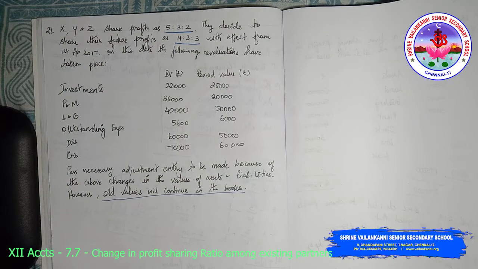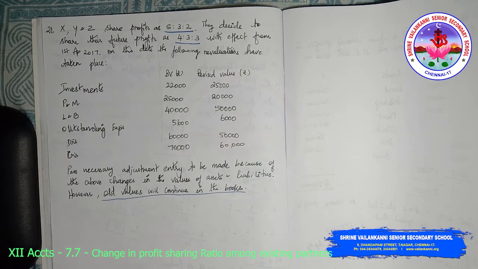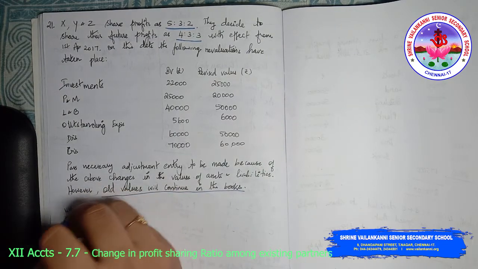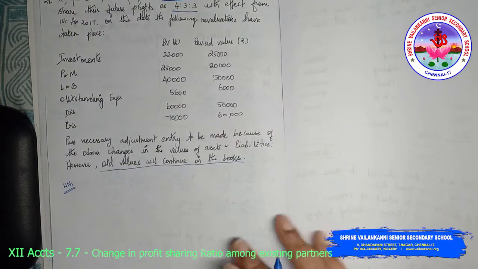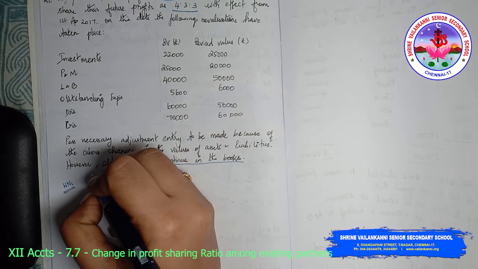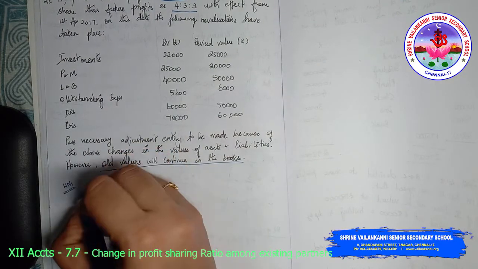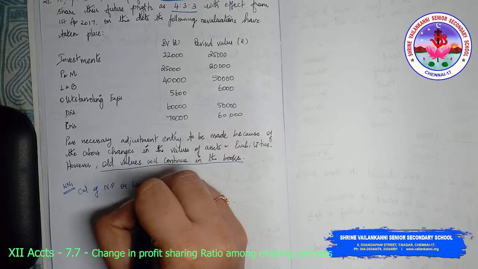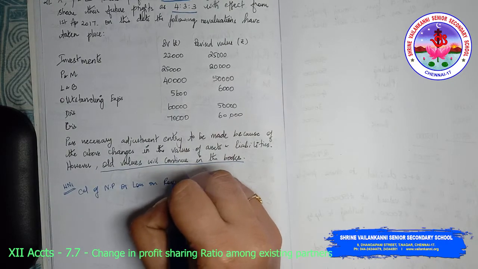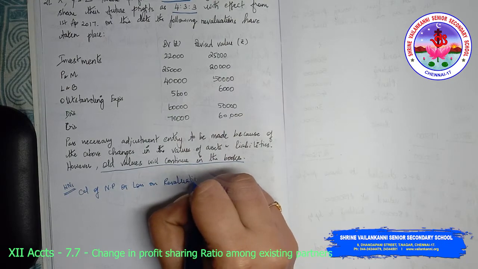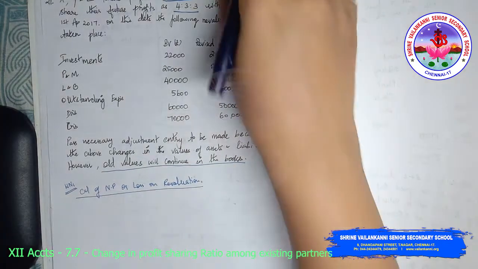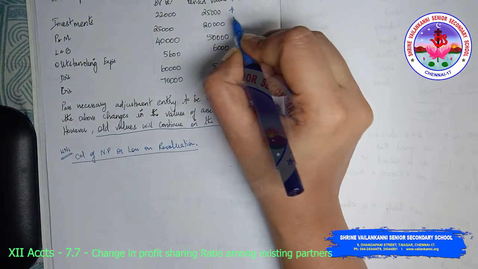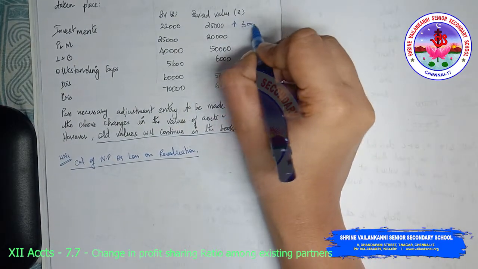So first let us complete the net effect. Working note 1, calculation of net profit or loss on revaluation. This is a heading. Now I'm going to write increase in investment, because investment has increased to the extent of 3,000.